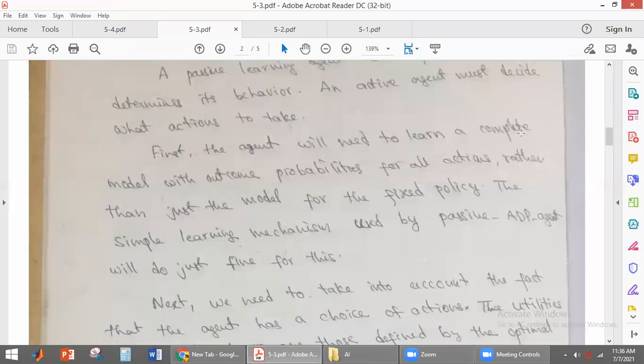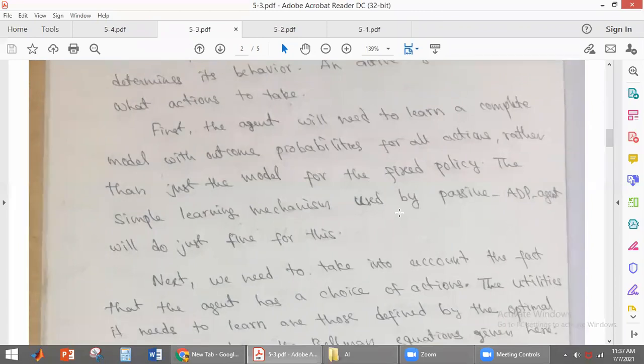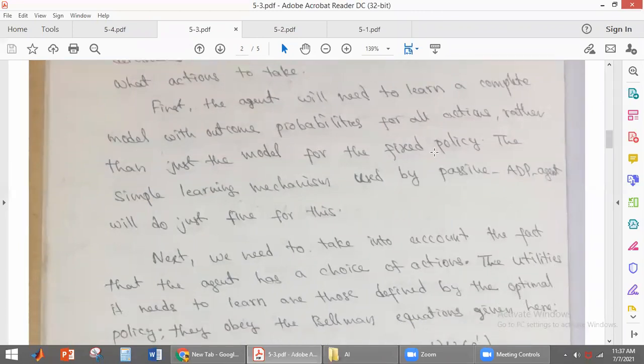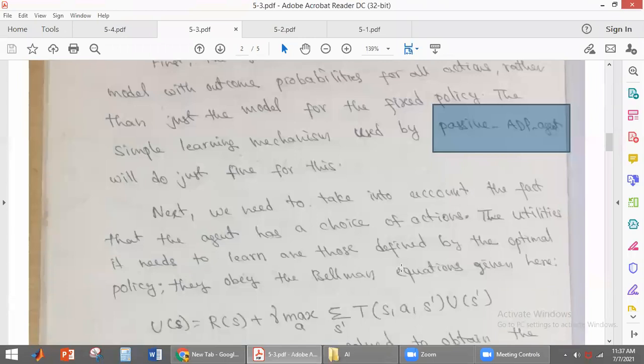So it has to learn the complete model, rather than learning the model for a fixed policy, because it doesn't have any policy. That is why here we are using the passive ADP agent. In active learning, the agent we are using is the passive ADP agent. This agent will be used to learn the complete model with outcome probabilities for all the actions.